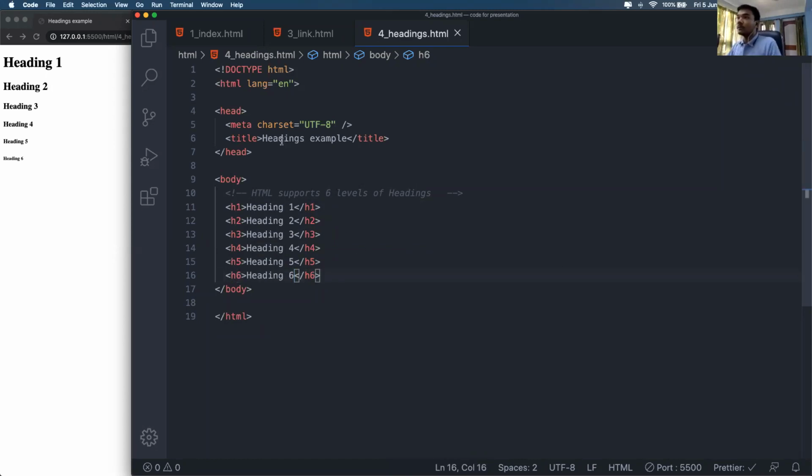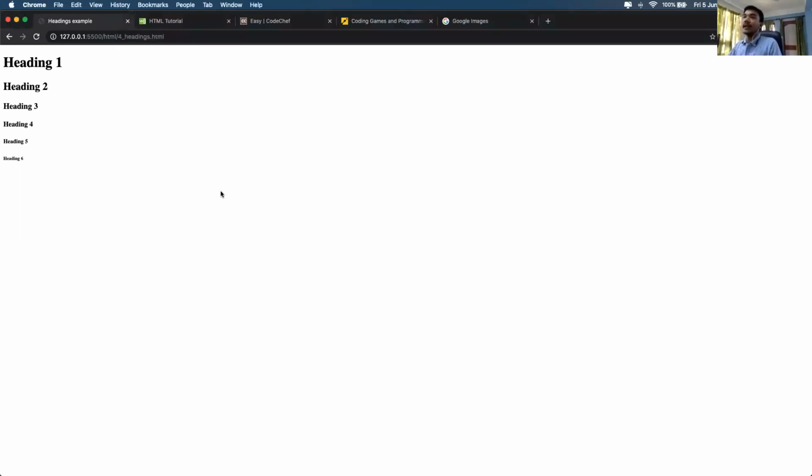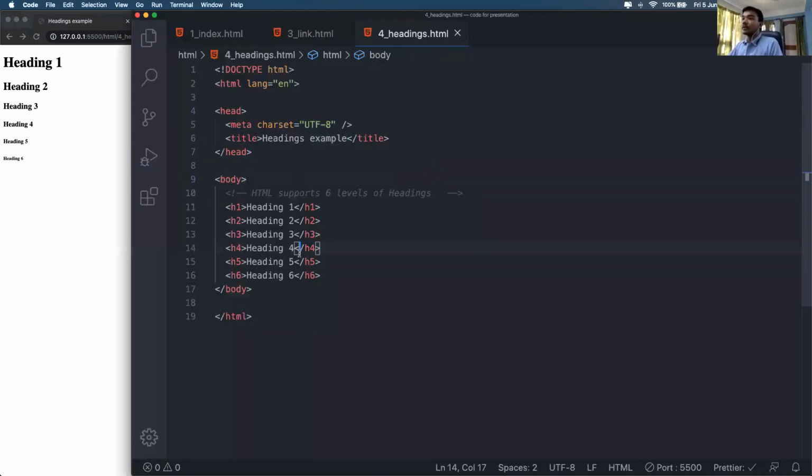The title I have specified is headings example, which is showing here. In the body portion, we have a comment: HTML supports 6 levels of headings. By default, you have 6 levels of headings: H1, H2 to H6.